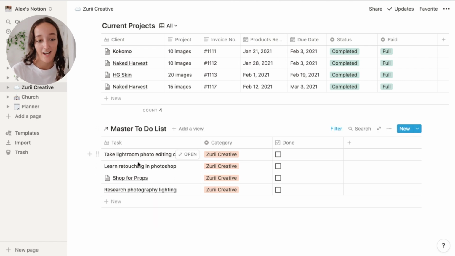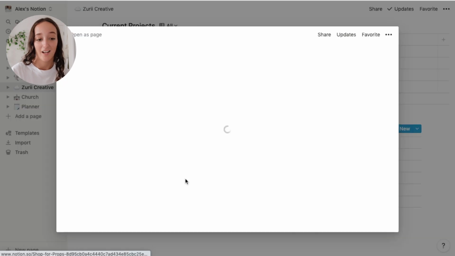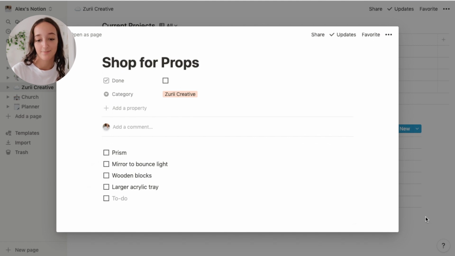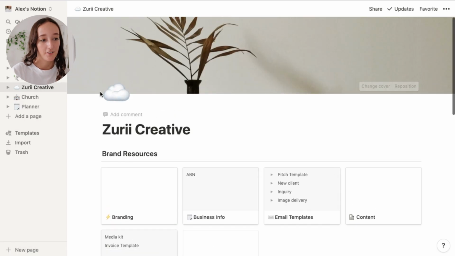So you can just add your task in the table as so, or for example, for this one, shopping for props, I've made that a separate page too, so I can open a sub page and actually see the props that I want to buy there. So that is everything for Zurii Creative.